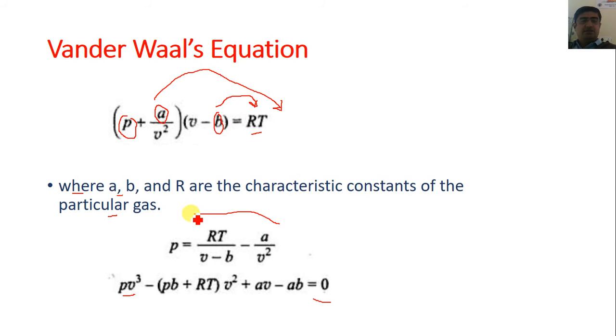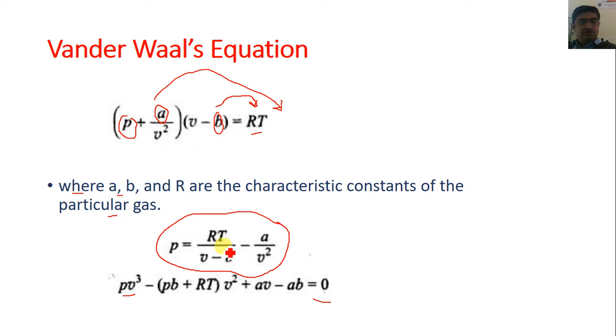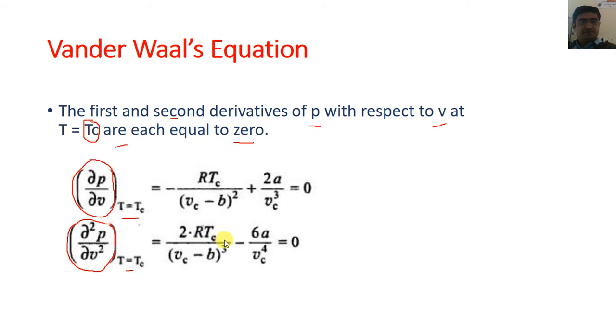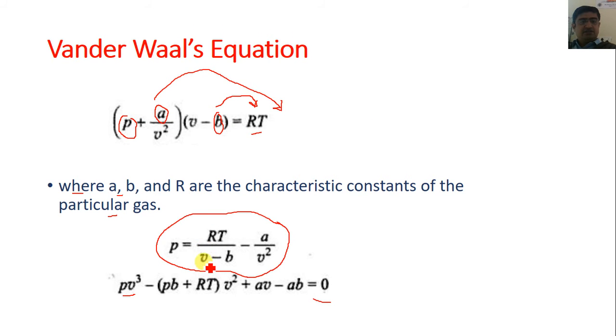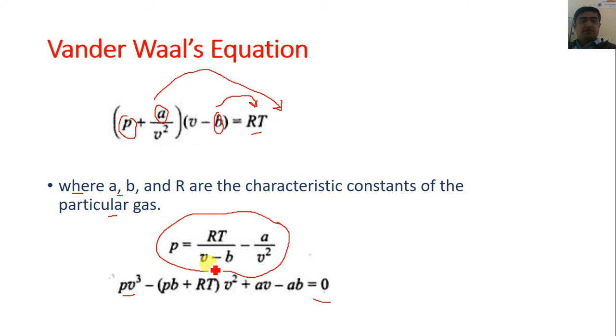So now here we have the value of P. If you want to find out the value of del P by del V, it becomes RTc as it is, and here V minus b having the power of minus 1 if we place this term at the numerator. Here this sign comes forward, and V minus b has the power of minus 2.